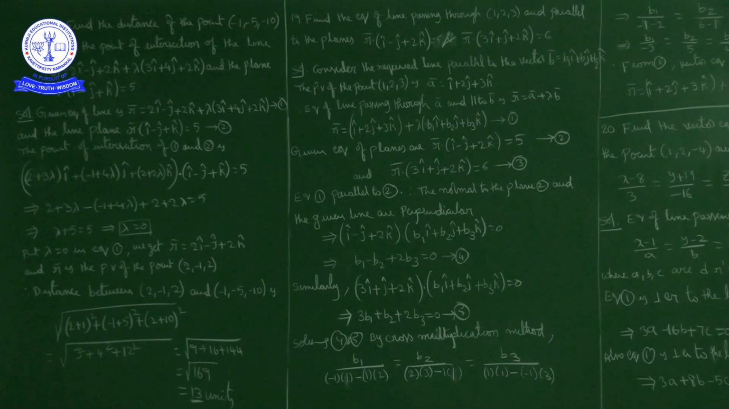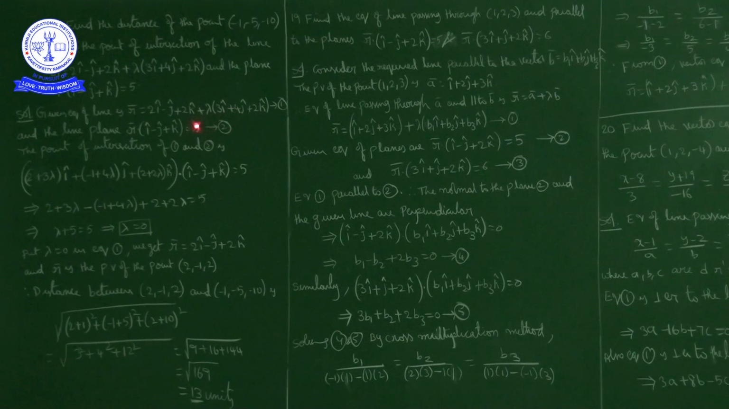Now what is given is we have to find the distance of the point (-1, -5, -10) from the point of intersection of the line and plane. So what is the line? R bar is equal to 2i cap minus j cap plus 2k cap plus lambda times (3i cap plus 4j cap plus 2k cap). Okay, and the plane is this one: R bar dot product with (i cap minus j cap plus k cap) is equal to 5. So what we can write, given equation 1 in point form, R bar is equal to (2 plus 3 lambda) i cap plus (-1 plus 4 lambda) j cap plus (2 plus 2 lambda) k cap.